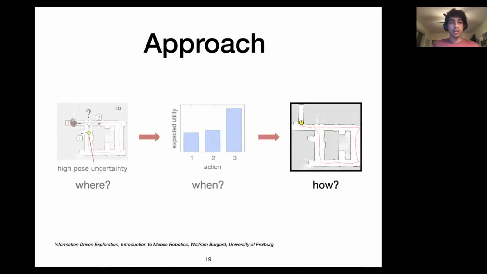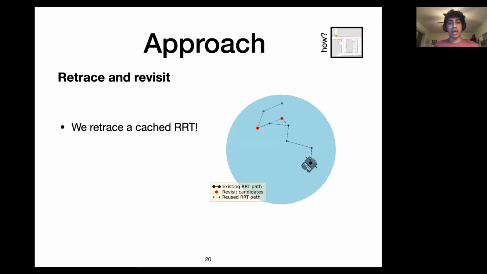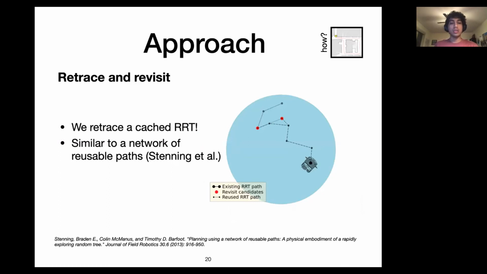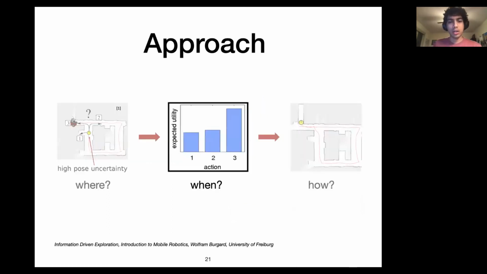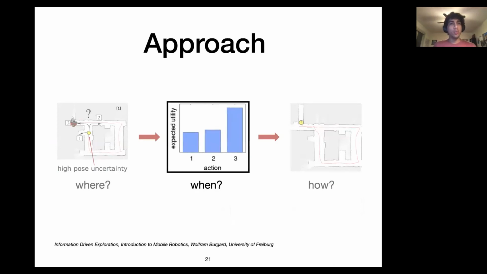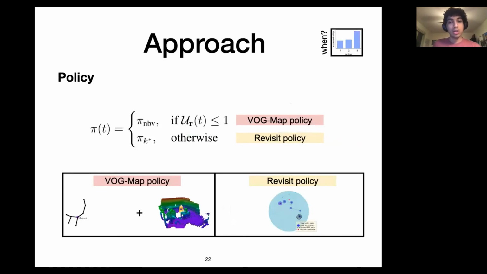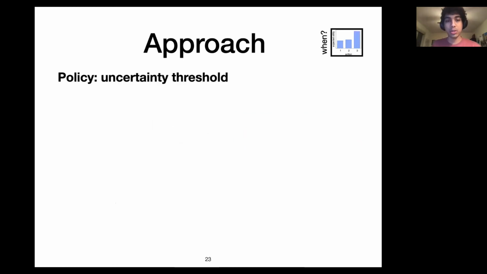How would we get back to these? Retrace a cached RRT that we have, which got us to the place in the first place. And this is similar to a network of reusable paths, which is work by Stelling and others. Finally, when do we decide to trigger these revisits, or what is our utility function? So we have a policy that does virtual occupancy grid map exploration or next best view if the uncertainty is below a threshold, or otherwise we would trigger a revisit policy. So here we're focused on the revisit policy.